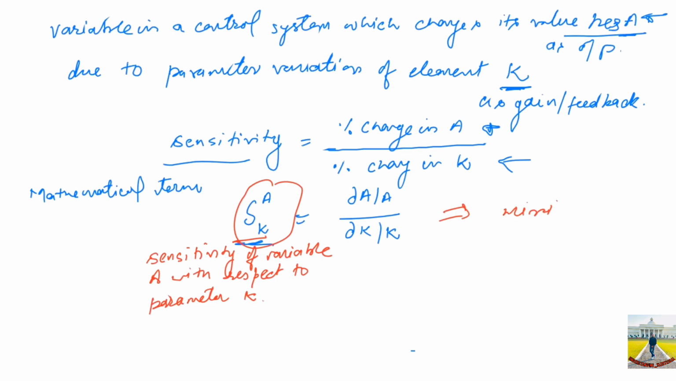So the variation in a with respect to any parameter, let's say here we have taken k, should be as minimum as possible. If it is minimum, we can say for any system that your system is less sensitive towards any variation in parameters. Now let's check the sensitivity of overall transfer function M(s) with respect to forward path transfer function G(s).